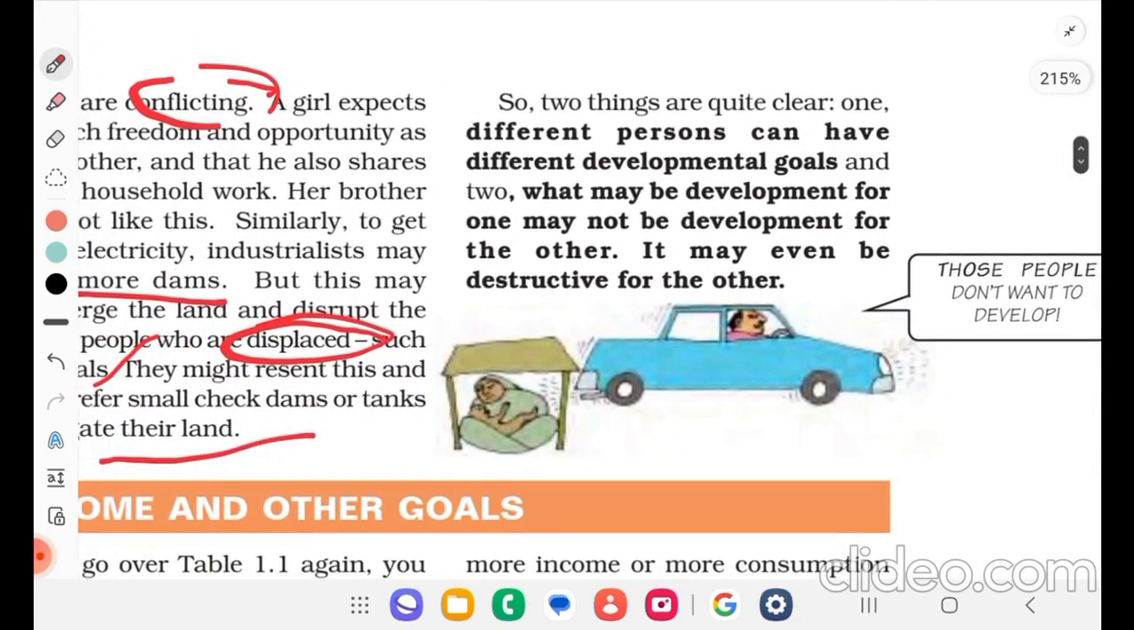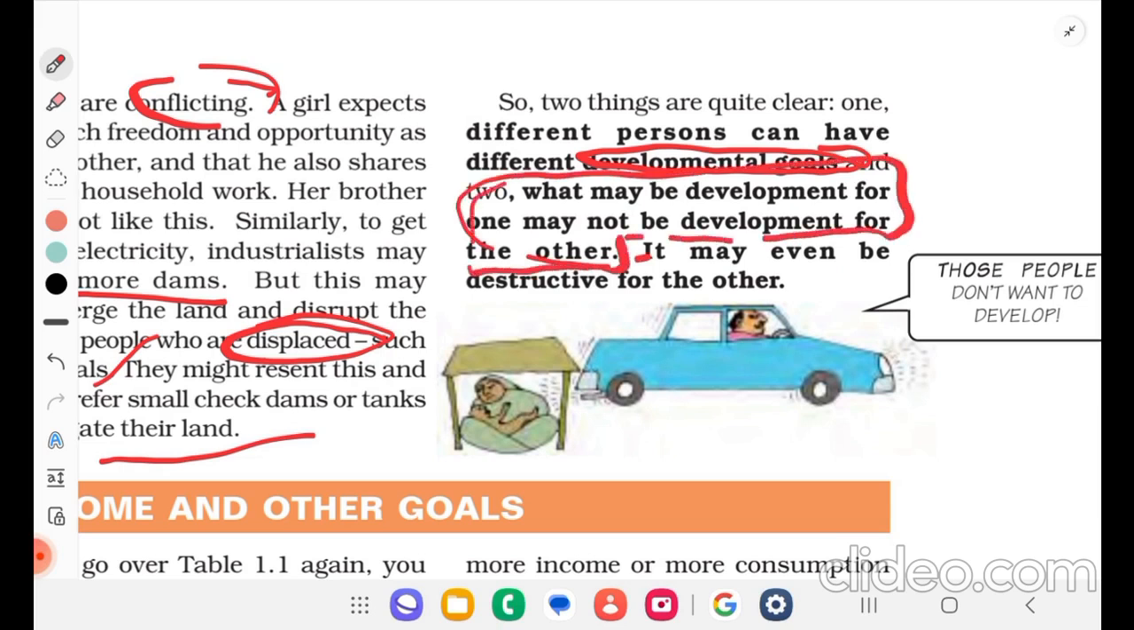Right? So, two things are quite clear. One, different persons can have different developmental goals. And two, what may be development for one may not be development for the other. So what is development for one person may not be the same for another person. It may even be destructive for others. Yes, it may be destructive also for others.